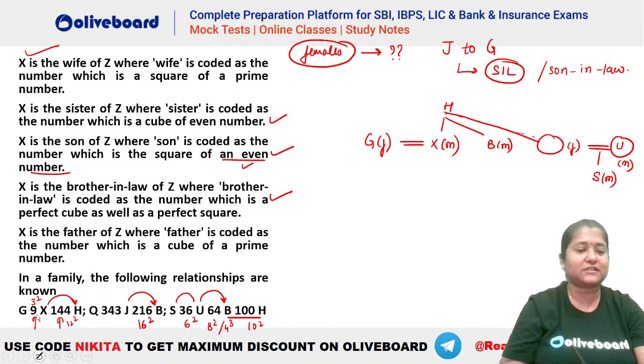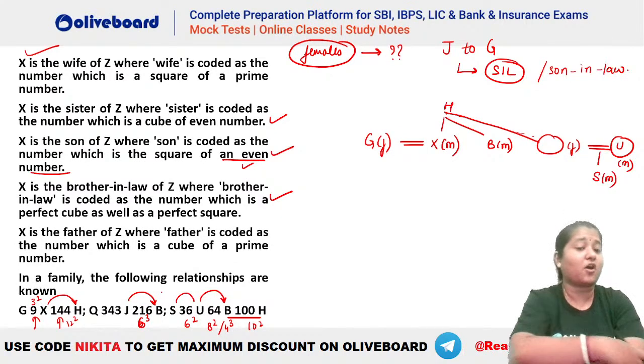What is 216? Is it a cube or cube of 6? I'm so sorry. Yes, you can see this is a 6 cube, right? 216 is 6 cube. Sorry, 16 square is not this, that is 256. So you can see 216 is the cube of 6, right?